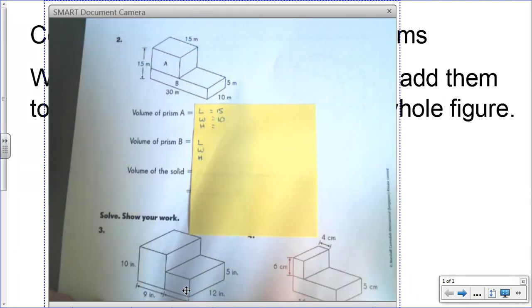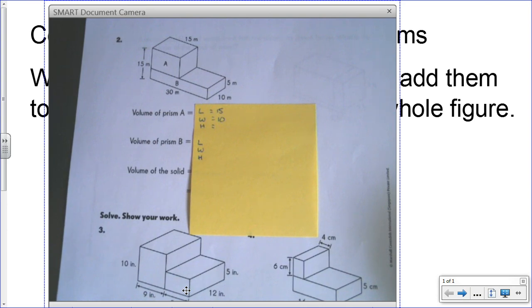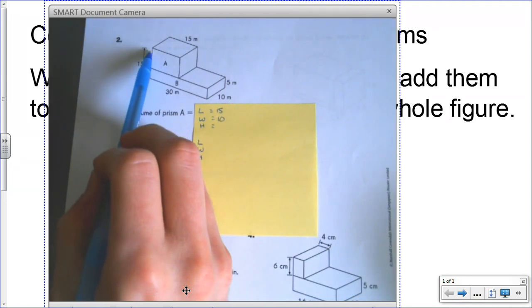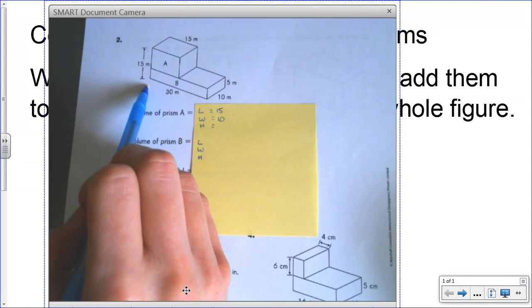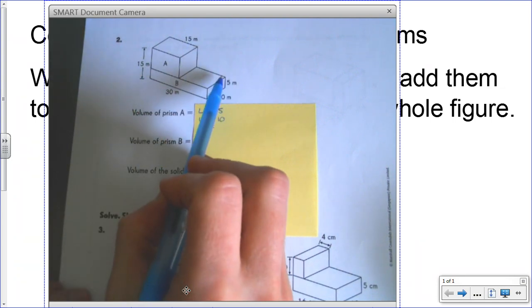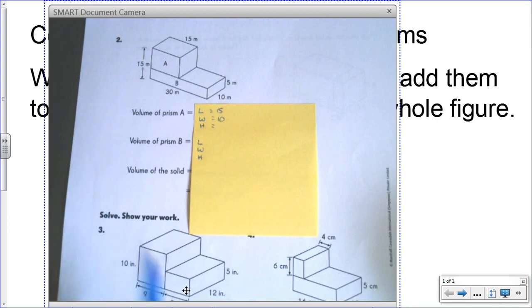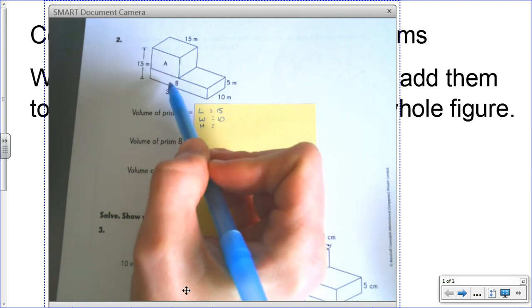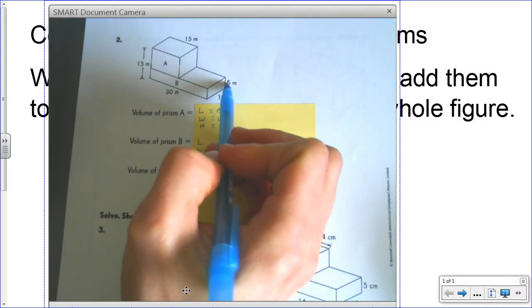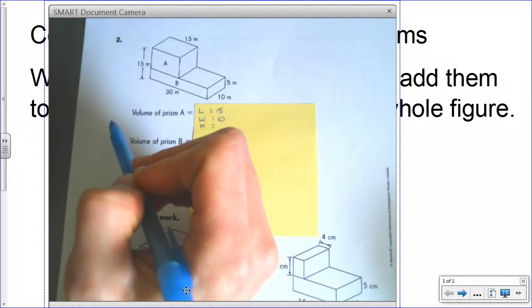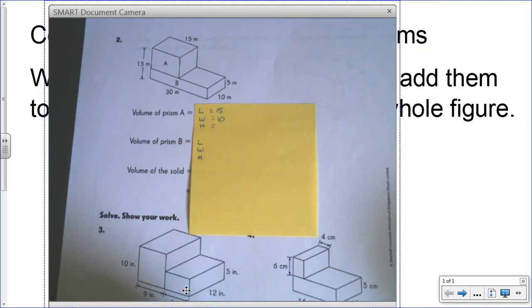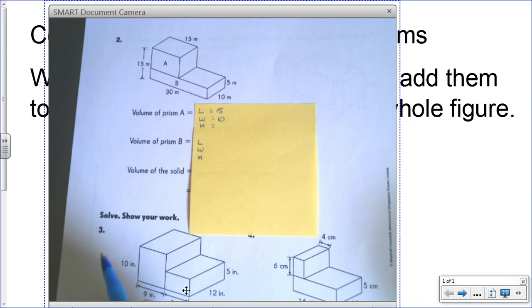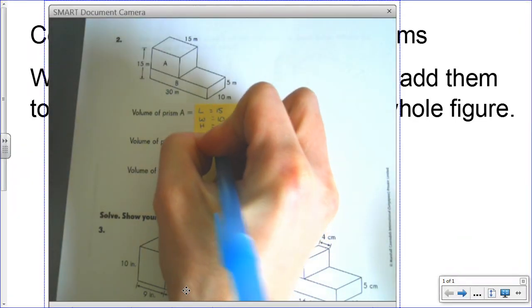The height. This is where the height gets really weird, and this is why I wanted to do this one along with you. Okay, so the height, it says that A and B are both 15 meters tall. B is 5 meters tall. So if B is 5 meters and altogether A plus B equal 15, so 5 plus some number over here has to equal 15. What is that number going to be? Well, 5 plus 10 equals 15 in all, right? So my height is 10.